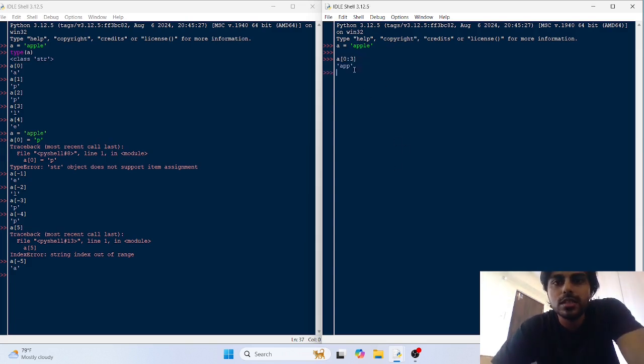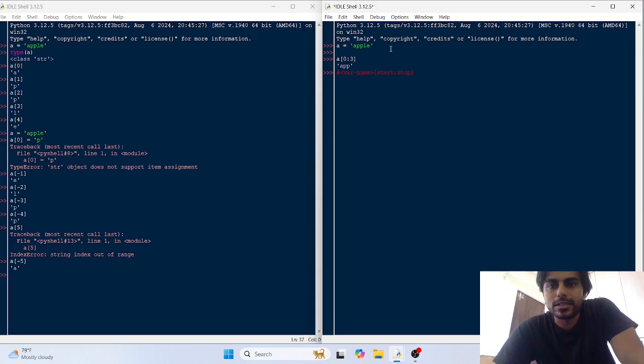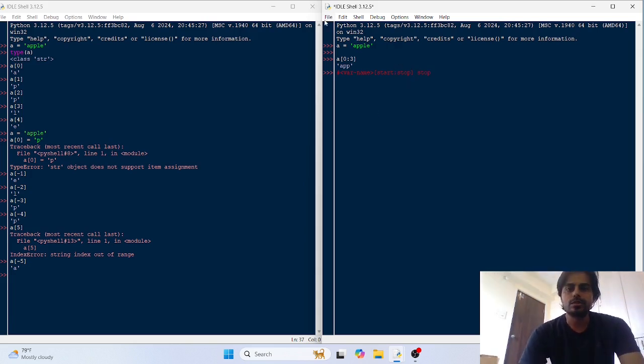So the syntax of slicing is the variable name, then square bracket, then a start index, then a stop index, and then closing square bracket. So this stop index is excluded, stop index is excluded.